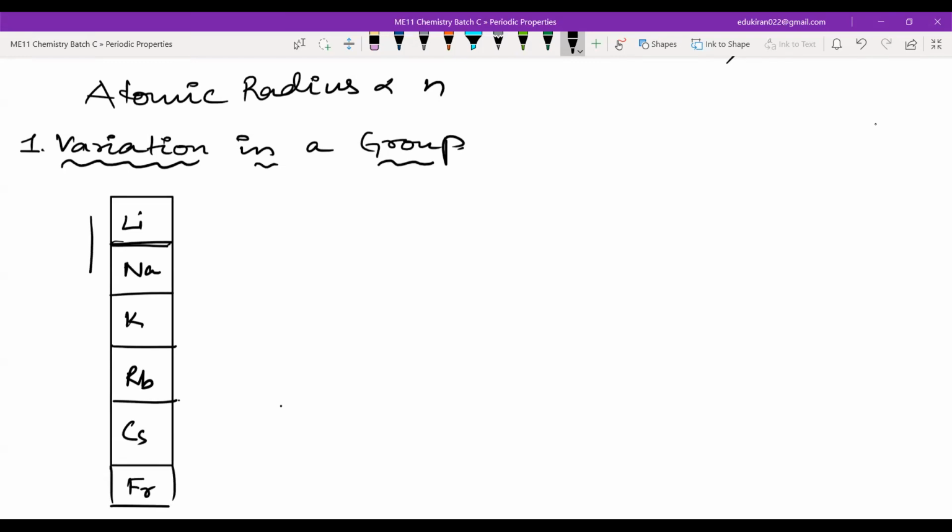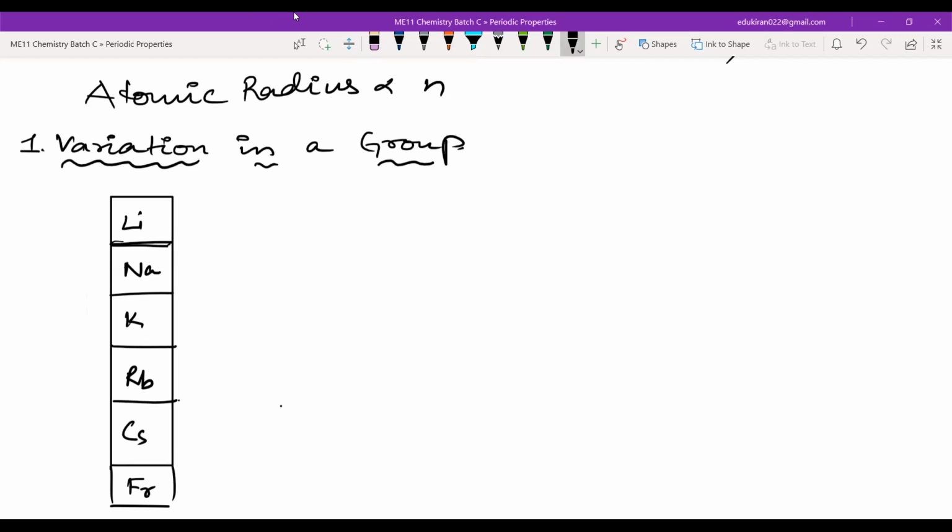Now tell me, if I go down the group, what is changing? The period is changing, yes or no? Now this is very counterintuitive, but place this in your mind. When we are looking in one group, we will compare the period number of different elements.